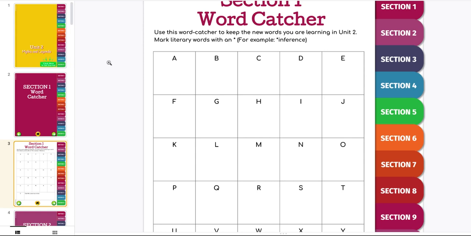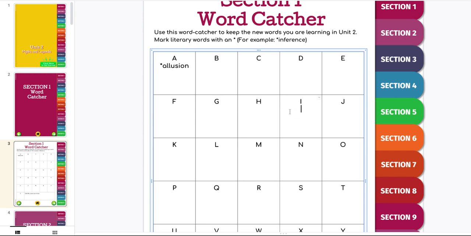So what does that even mean? If it's a word that's not in the story, but it's a word that we're learning to help us understand different pieces of text, we're going to put an asterisk by it. I'm going to give you an example. I said that Rick Riordan has alluded to other texts. I'm using shift and the button 8, and I'm going to write alluded or allusion. He has played beside, or alluded to, other myths in his text.